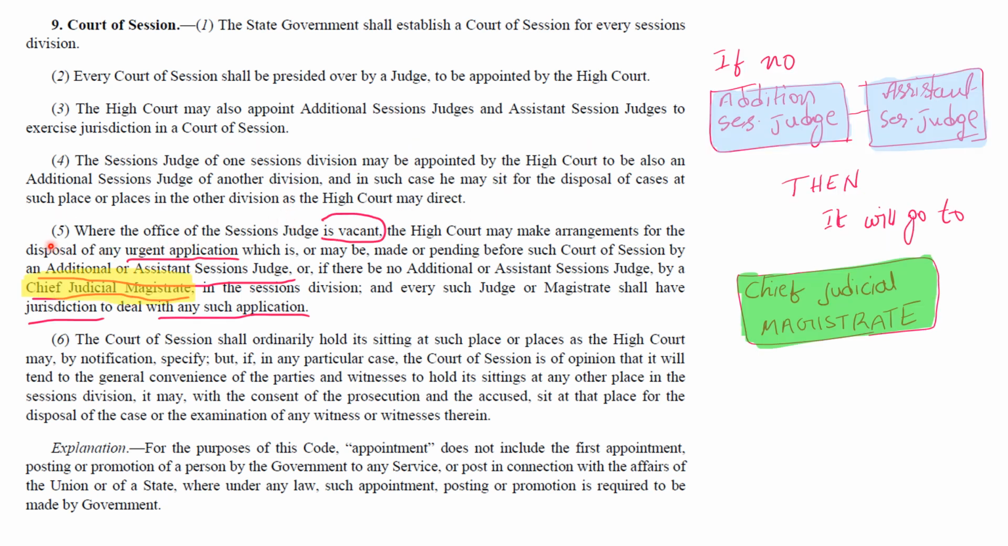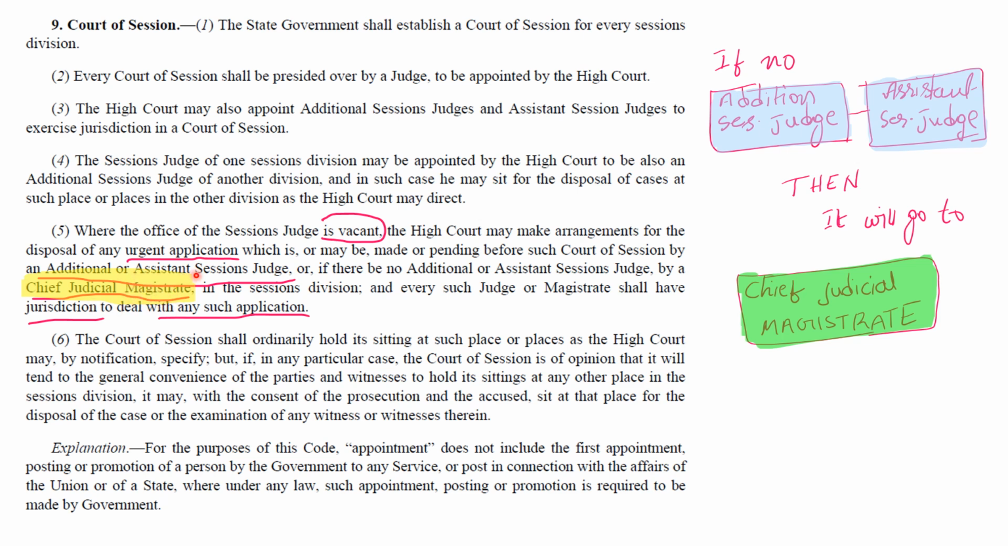So if you see subsection 5 of section 9, it states about vacancy arrangements. So in this case, the office of the session judge is vacant. This subsection empowers the High Court to make arrangements for urgent applications. These arrangements may involve additional or assistant session judges, or if not available, a chief judicial magistrate. This is the whole point.